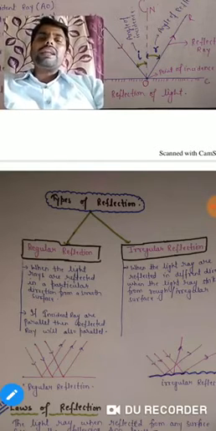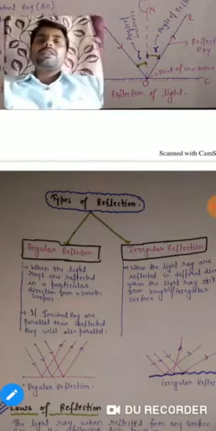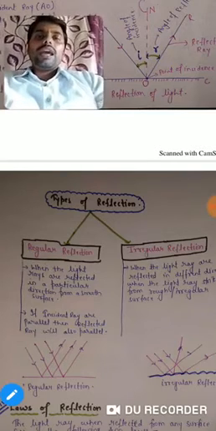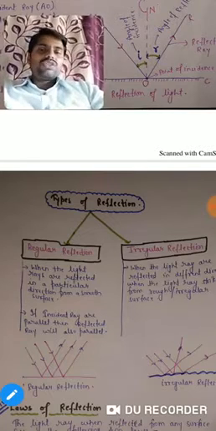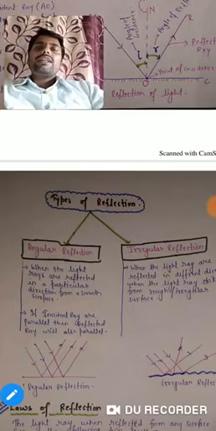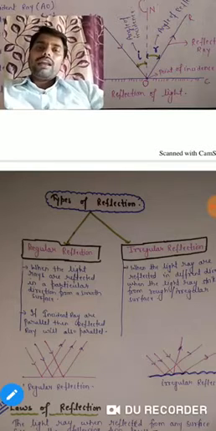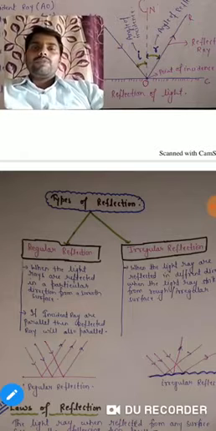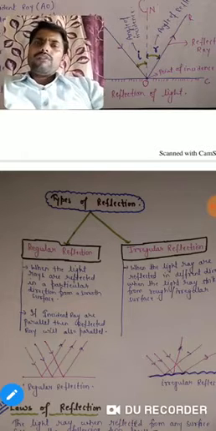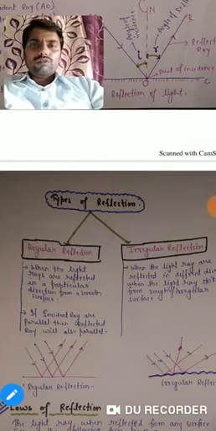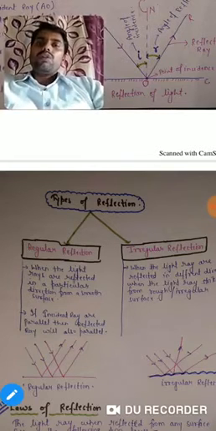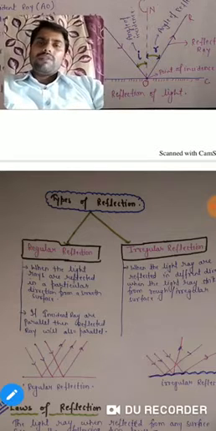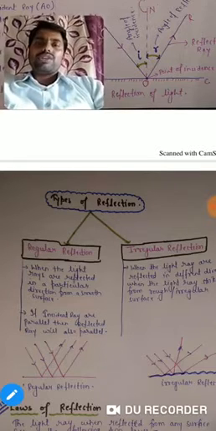If the incident rays are parallel to each other and, after striking the reflecting surface, the light rays are reflected, the reflected rays are also parallel to each other. Regular reflection also follows the laws of reflection. We will study later what the laws of reflection are.